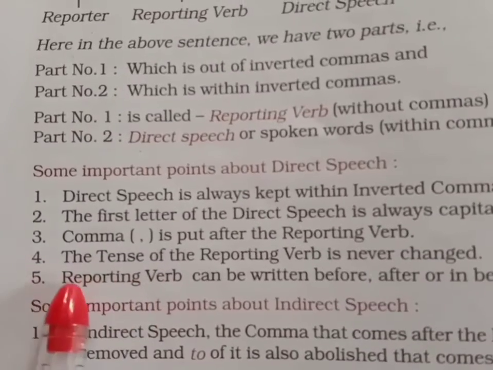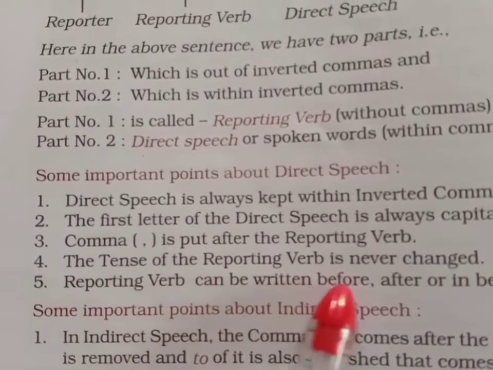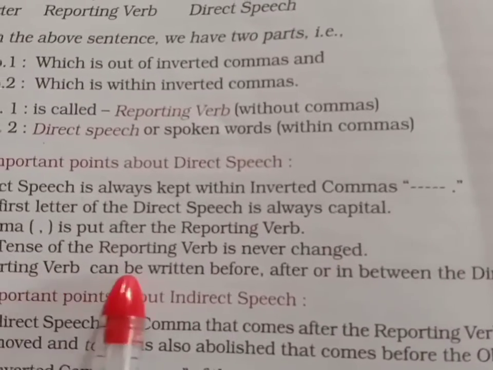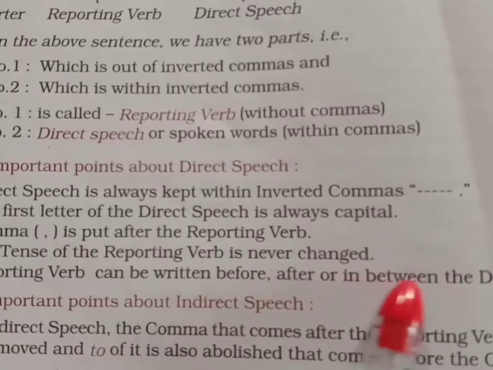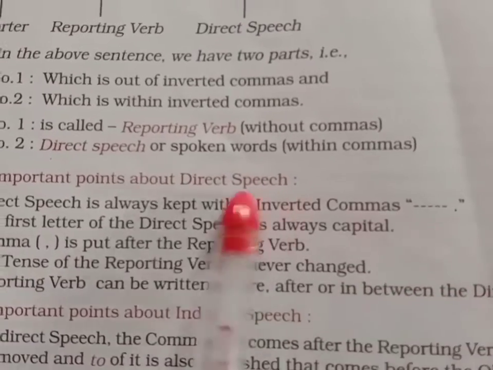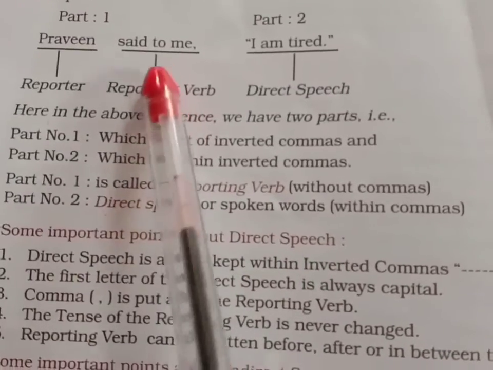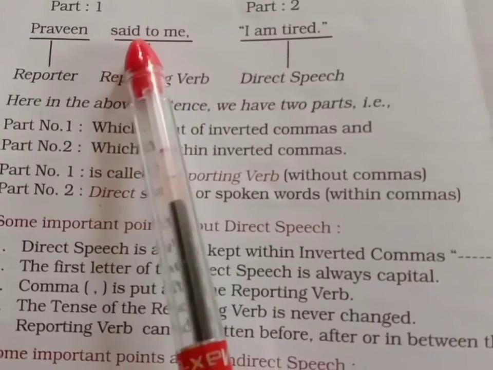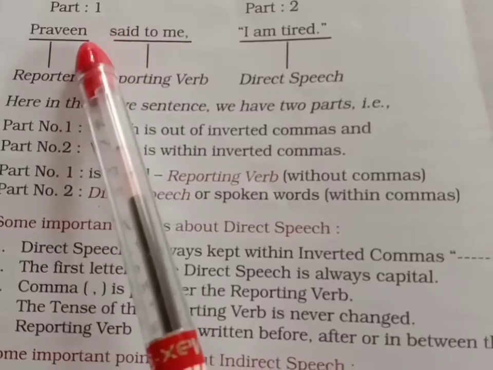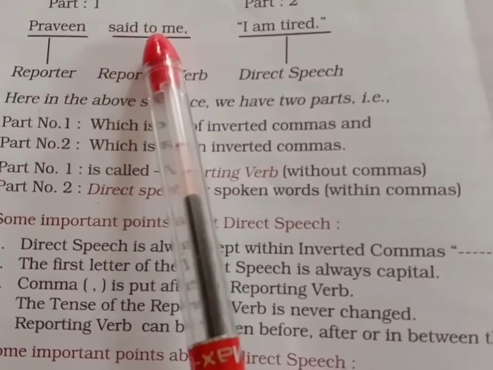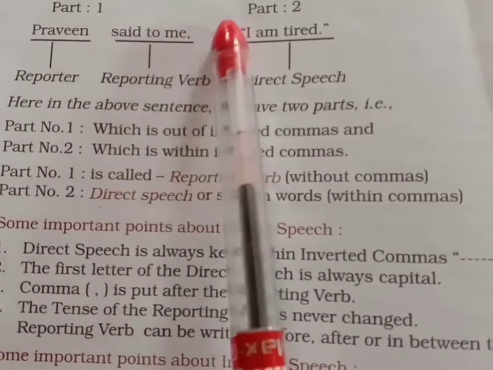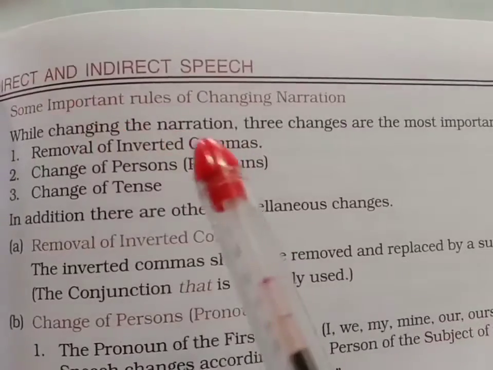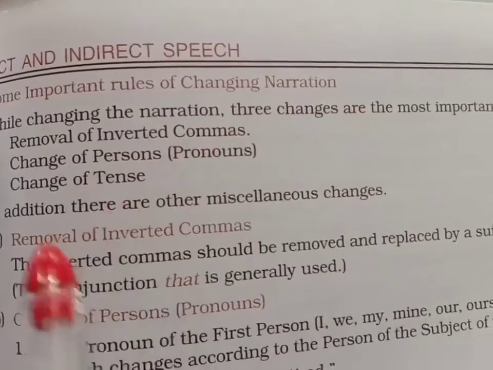Now, number five, the reporting verb can be written before, after, or between the direct speech. Reporting verb means here it can be said anywhere. Okay, after the subject, or in the middle, or here also it can sit anywhere.